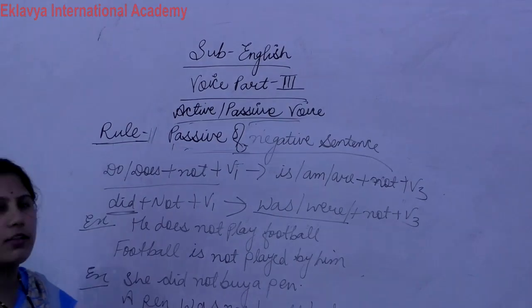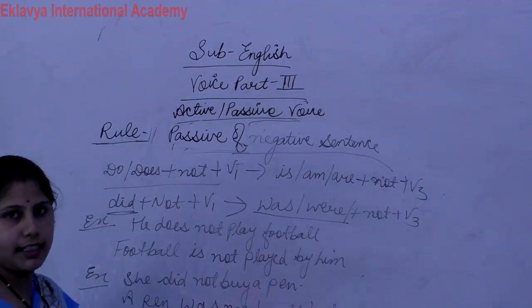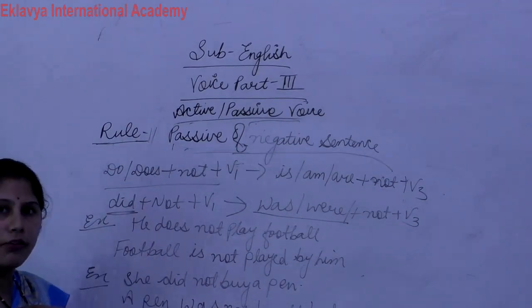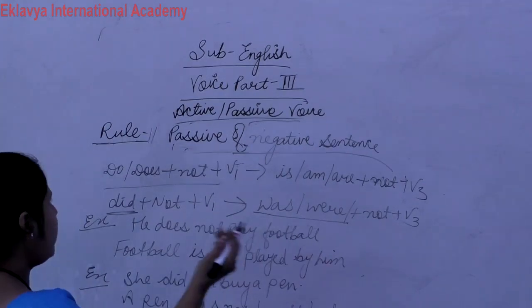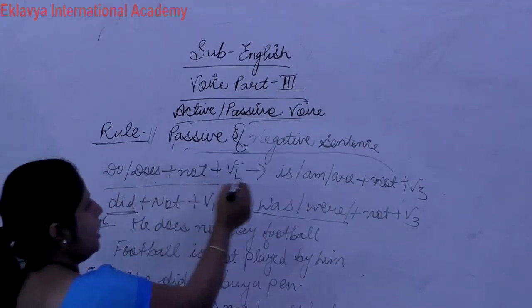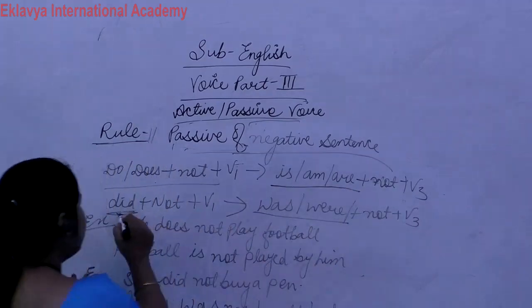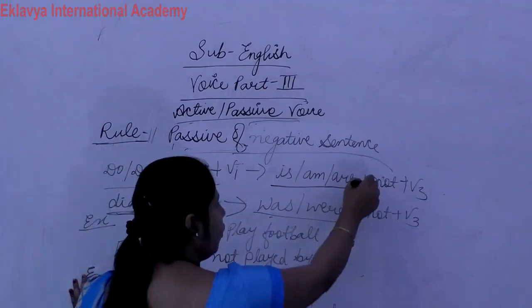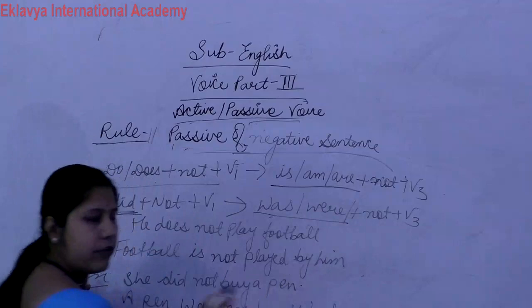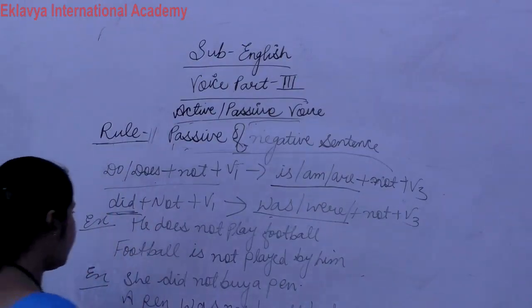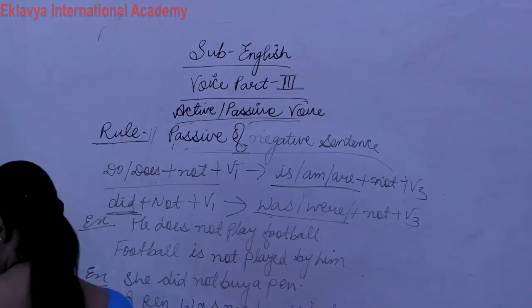This is the case for negative sentences. This way we can change. Do, does change into is, am, are. Did we change into was, were. Not comes, and the third form always comes. So this is the negative sentence structure.